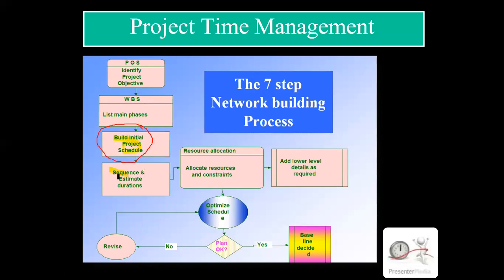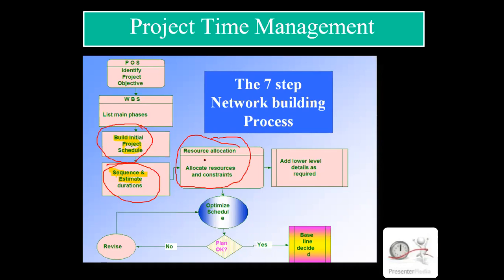Then next one is sequence and estimation of duration. This is again an important task. You have to go for the sequence of activities. Which activity should be carried out first, which activity should be carried out last, etc. That is the important task. Then simultaneously after this go for resource allocation. Already we discussed it. Resource allocation is an important task because of resources your task may get delayed. So such things should not be there.